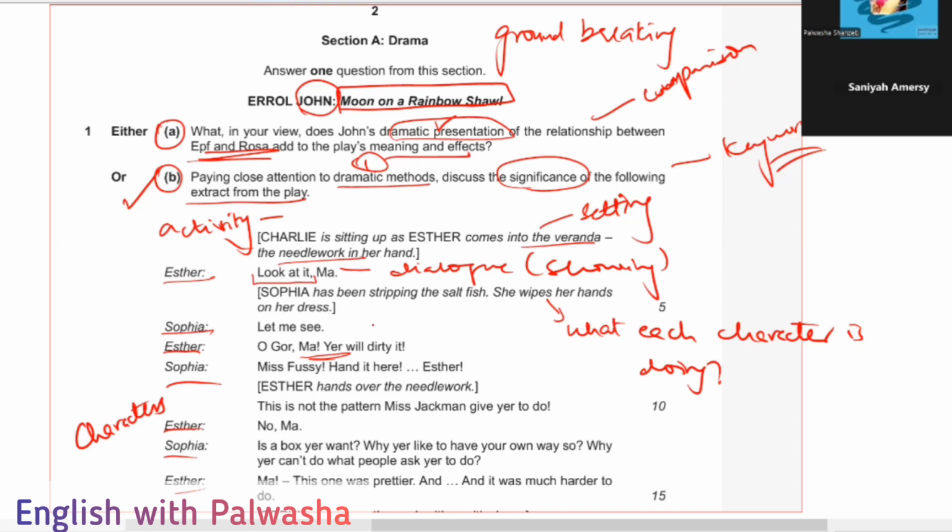Because when you talk about this poem differently, the structure of the sentences, as they talk about the street names and give us the repetition of these words, each and every word gives us a different interpretation. Basically in this poem, Ephraim is the hero. I need to explain the detail of this poem once we start it. Moon on a Rainbow Shawl is written by John, but the hero in this poem is Ephraim.